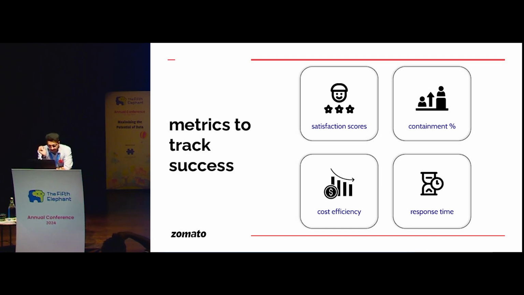Third is cost efficiency. Now, in the previous system, since it was just a tree, it just had a cost of infrastructure from the tech perspective. Plus, it had some cost of escalating the chats to human agents. As you saw in the first screenshot, after typing "Where is my order?" the chat got escalated, right? That is the overall aggregate cost of the previous system.